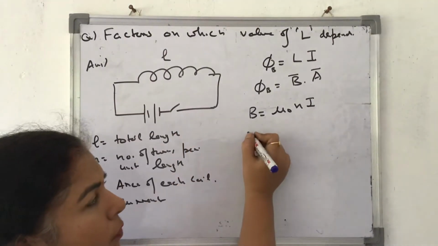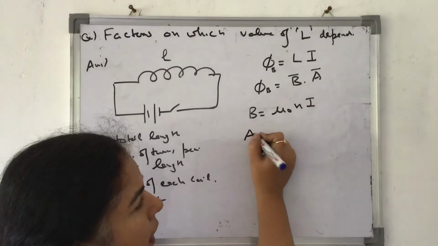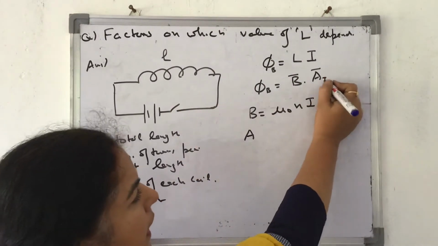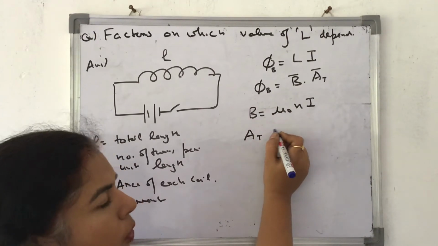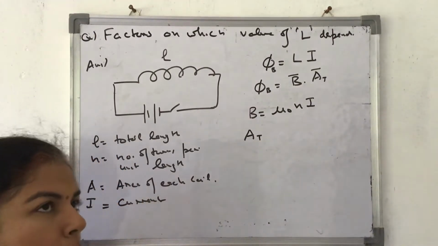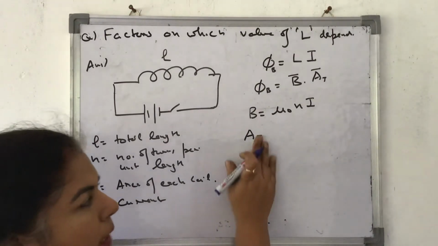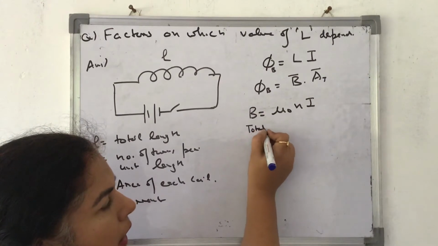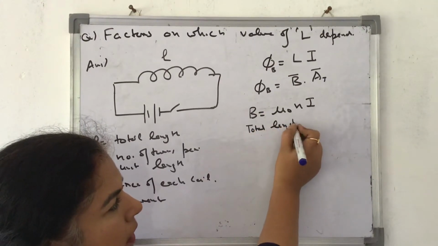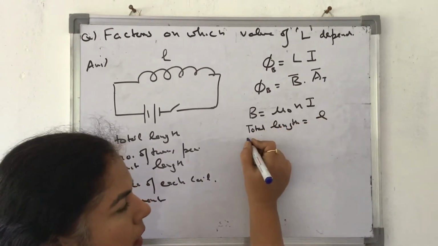What about A, the total area? Because each turn has an area A, the total area will be the total area of all the turns. So let me find out how many turns there are. Total length is equal to l.